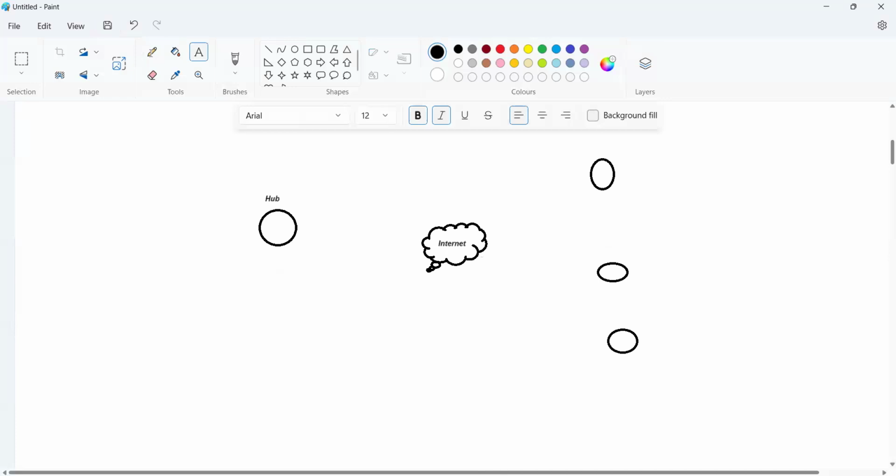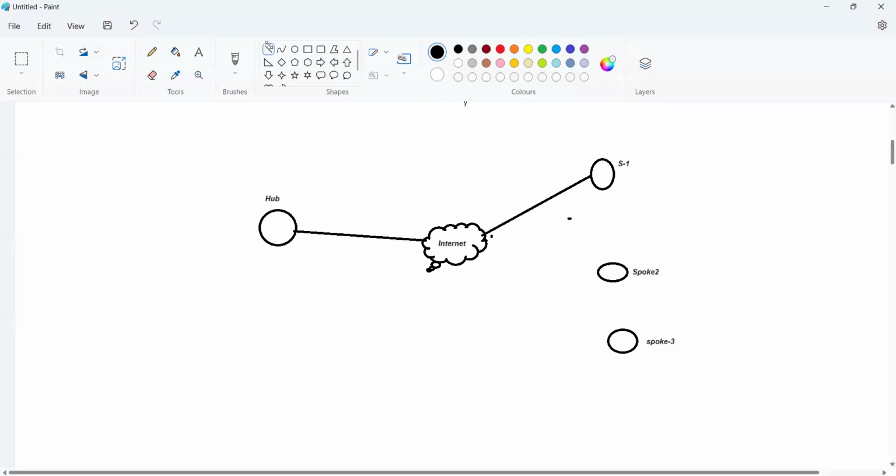This is spoke one, this one is spoke two, and this one is spoke three. You can assume these are different spokes. Spoke means a kind of branch. So now again, the communicator will connect to the branch likewise.